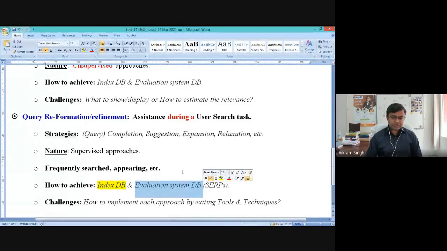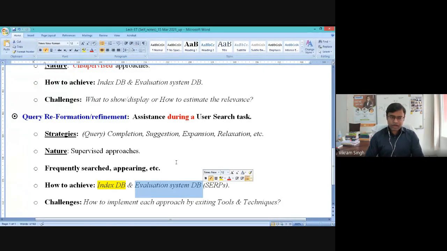The evaluation system database is again a smaller database, which is maintaining maybe the previously imposed queries. Based on the previously imposed query and its correlation with SERP, they are deriving the possible set of suggestions or auto completion for a user query, right? So these are the very generic outlines of query formulation and reformulation, right?